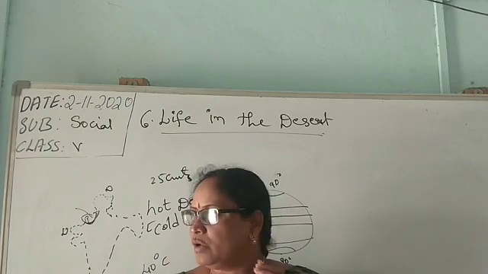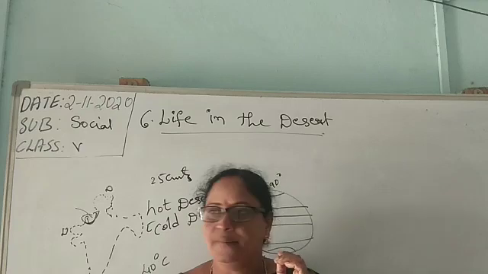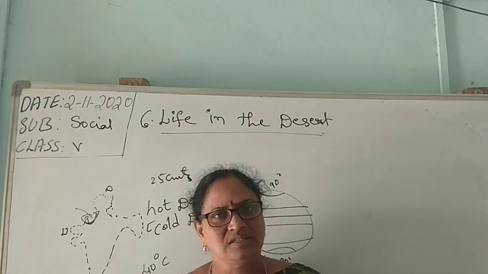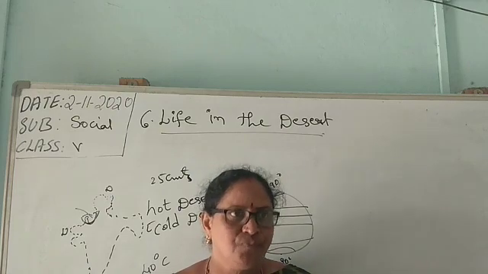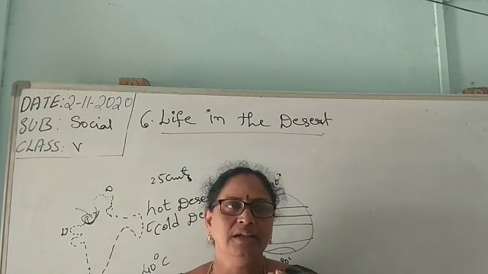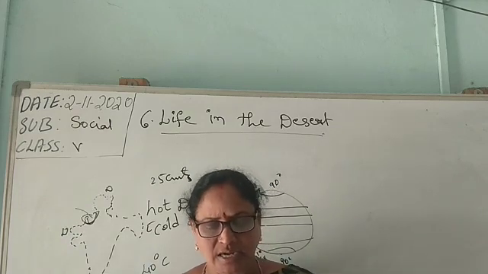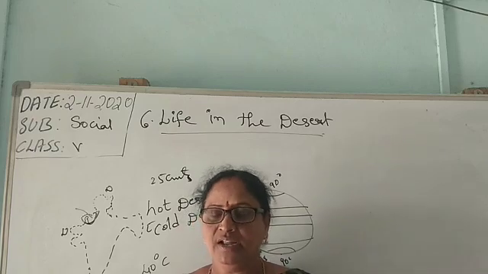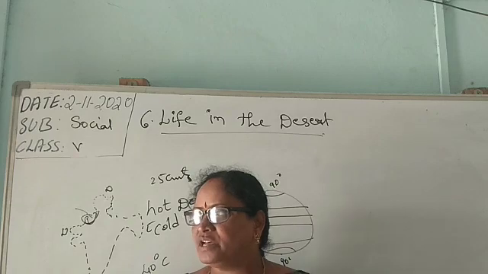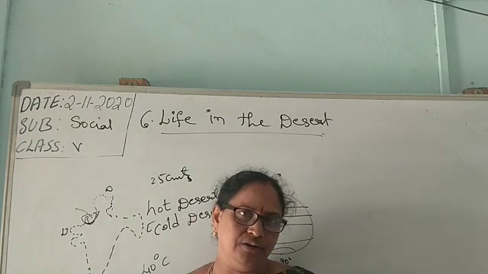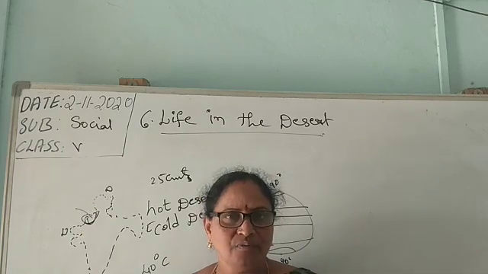What type of soil is there? The sand can absorb the heat of the sun, and the coolness of the night also. The nights are very, very cool in winter, and the days are suitable, giving warmness. There is a great difference of temperature between day and night because of the sand. The sand cools down very quickly in the night hours, and it gets the heat in the daytime very quickly.